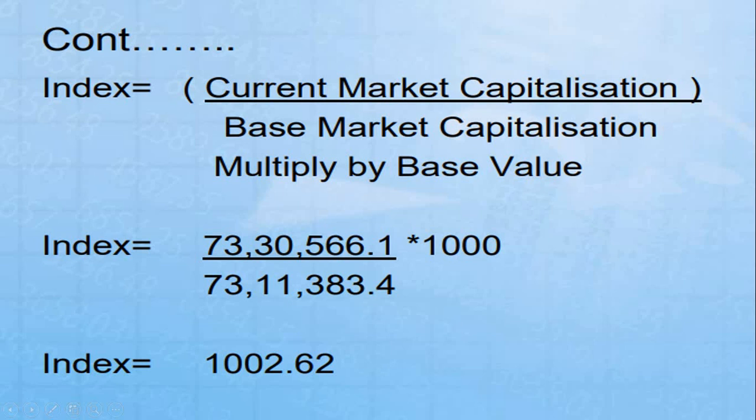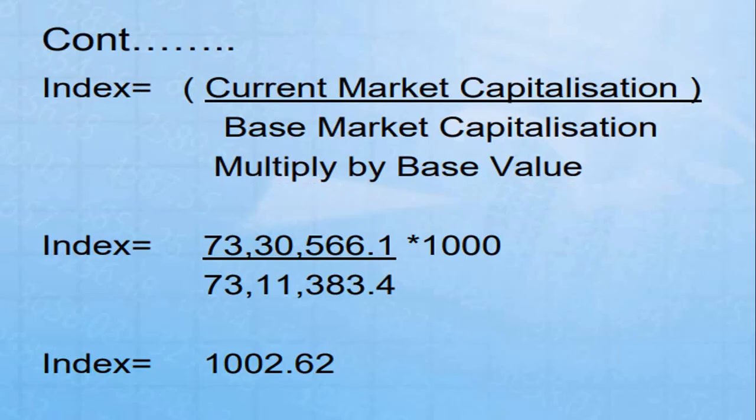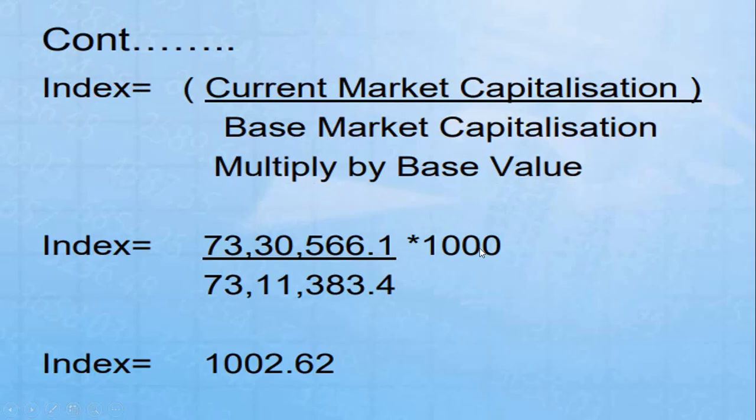This is the formula of Nifty calculation. Now, the current market capitalization is 73 lakh 30,566, divided by base market capitalization, which is 73 lakh 11,383, multiplied by the base value. What is the base value? 1000 for Nifty, that's why I have taken it. If you calculate this, the index is 1002.62. This is the value of the Nifty index.